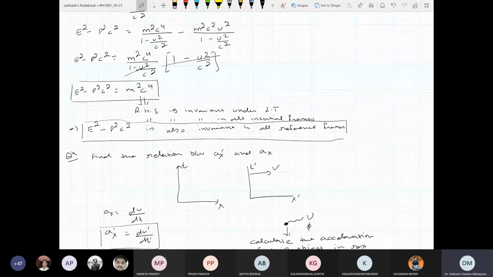Now from the second law, the second postulate of relativity, c remains the same in all inertial frames. So c remains the same whether you measure it or I measure it. Similarly, mass is also invariant under Lorentz transformation, whether you measure it or I measure it. So if the RHS is invariant as a whole, that means the LHS is also invariant as a whole. So the LHS is also invariant under all reference frames.